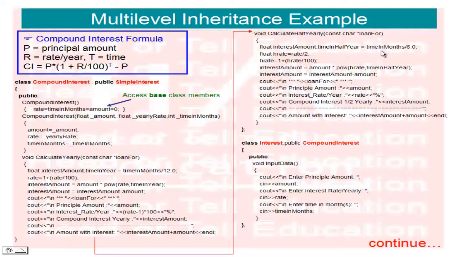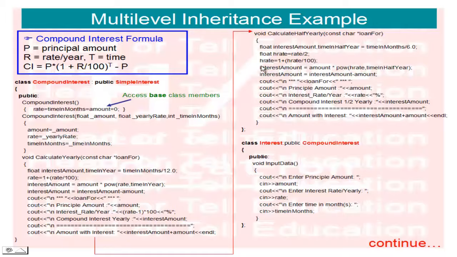If you pass 1 year, which is 12 months in total, 12 divided by 6 gives how many half years in 1 year: 2 half years. Now the rate is passed yearly, so what is the rate in a half year? Rate divided by 2, meaning if you pass 10% per year, 10 divided by 2 equals 5%.